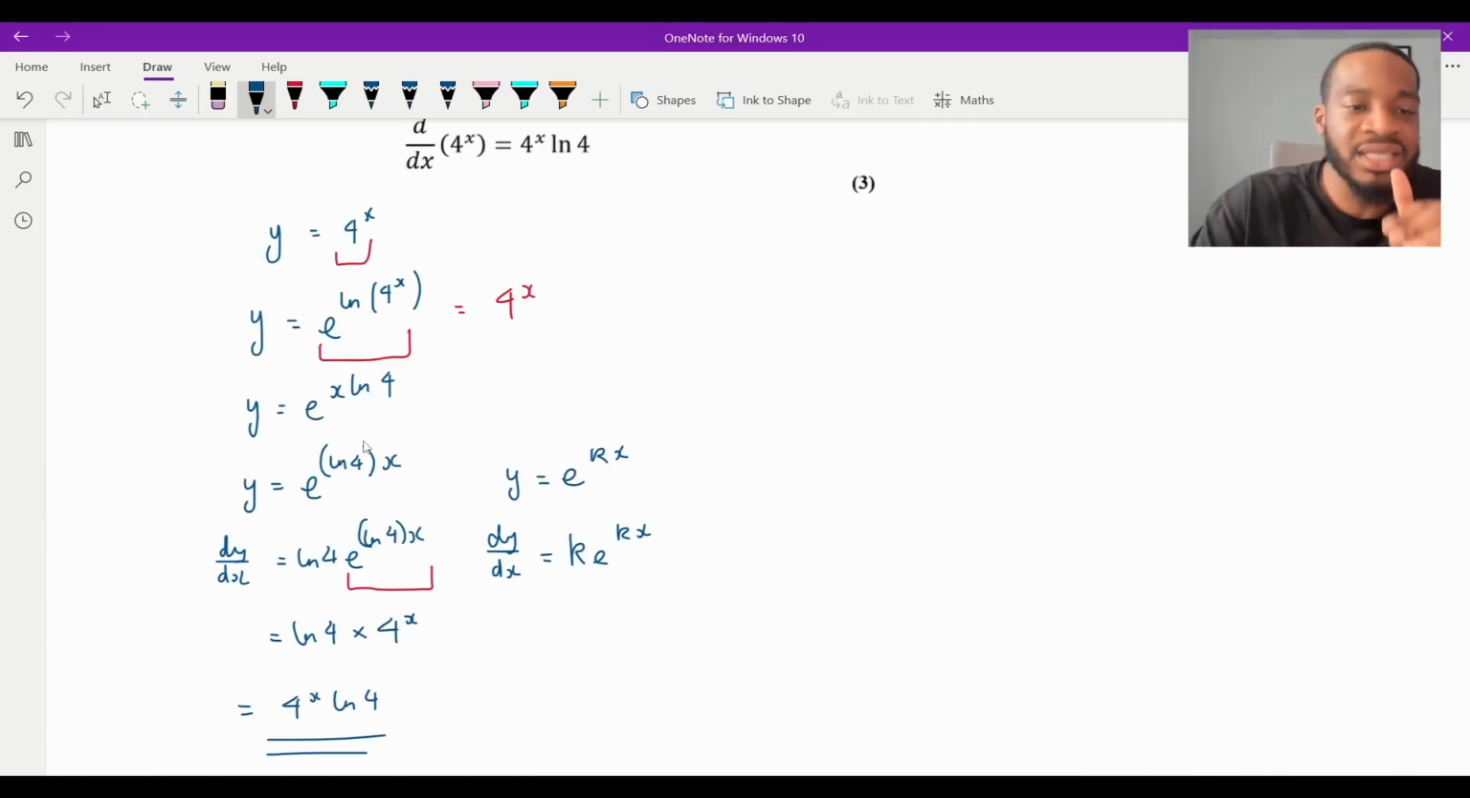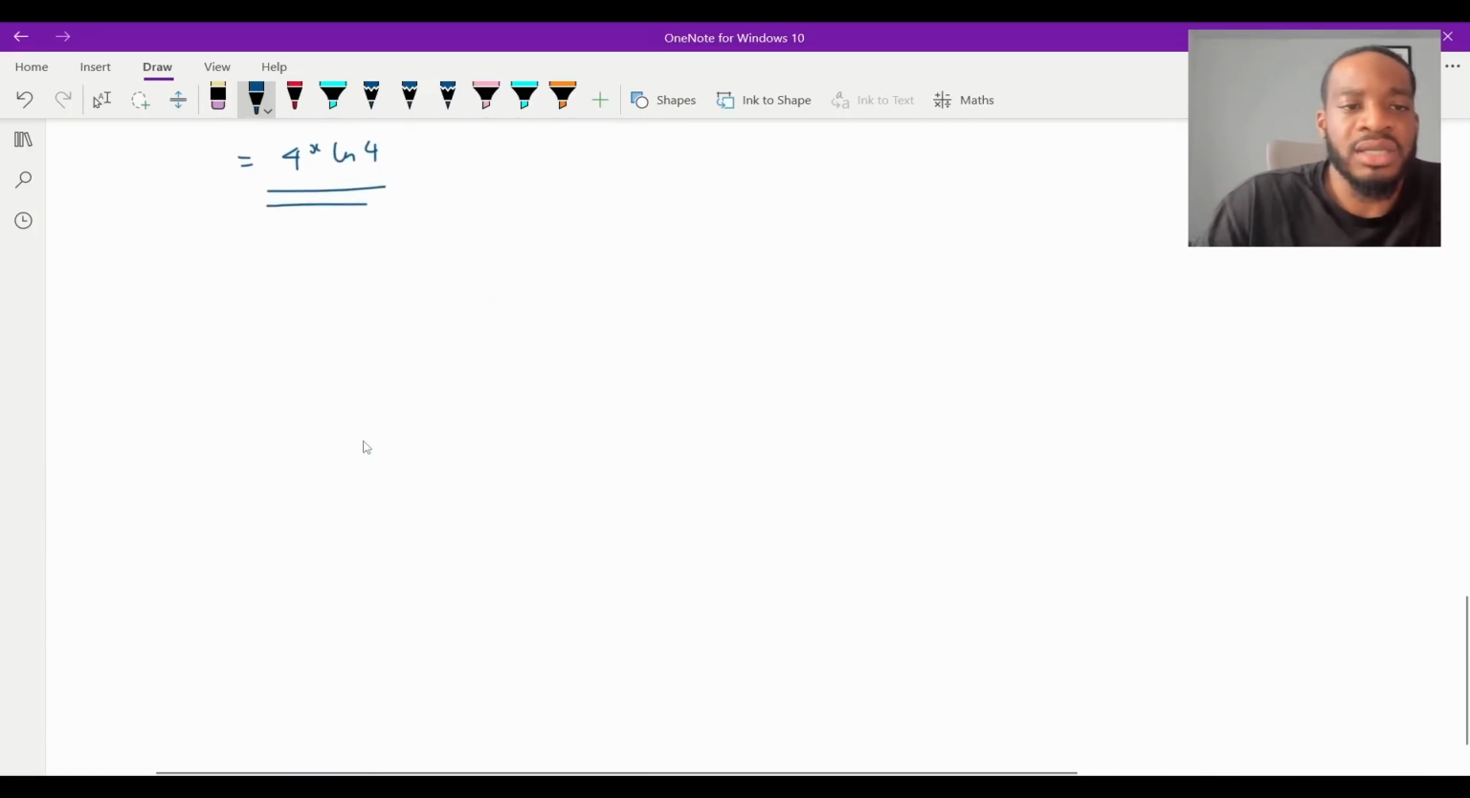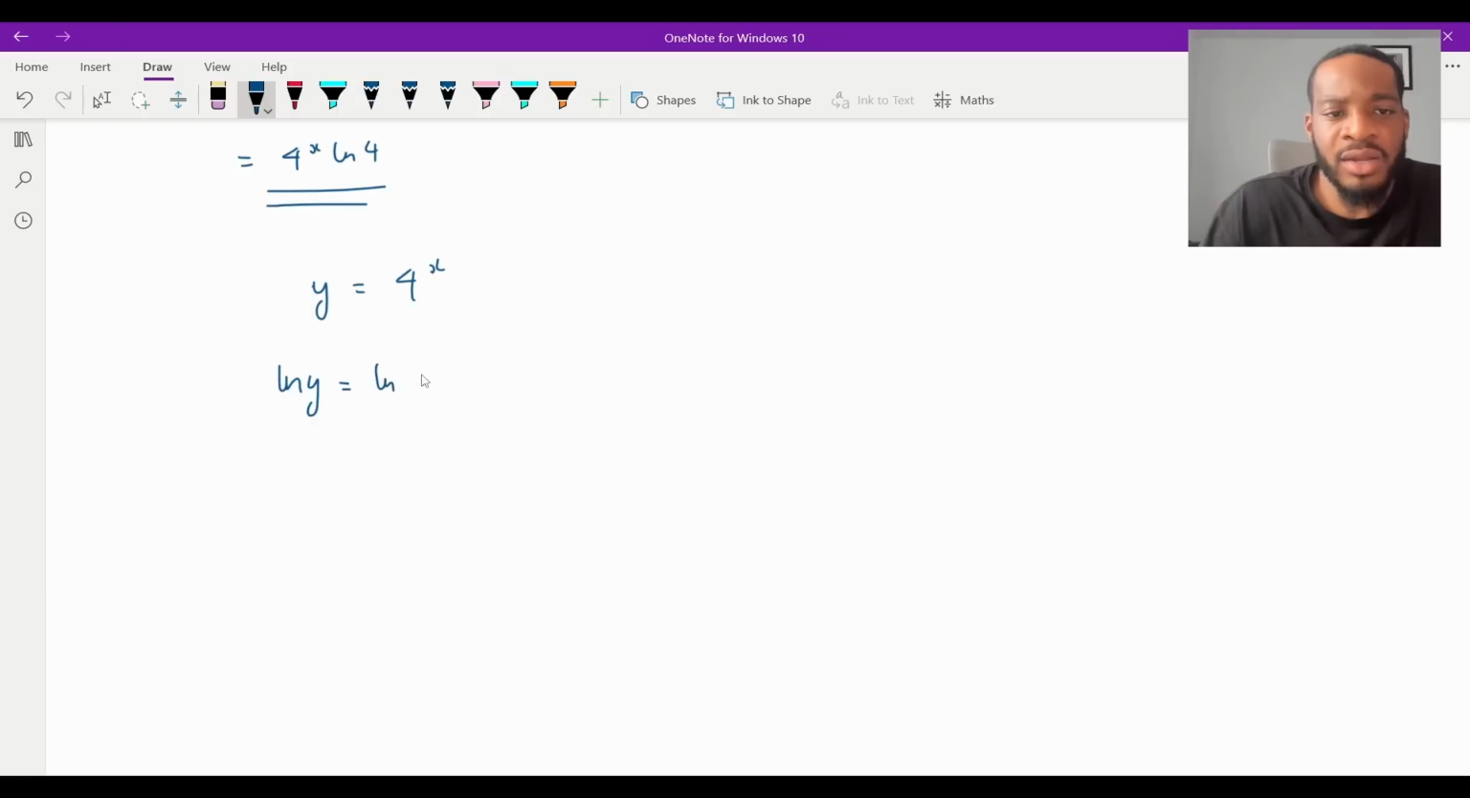I just wanted to test this type of way. So by taking logarithms, how would you do it? I'll do it underneath here. Again, I'm going to set y equal to 4 to the x. We're going to take the natural logs of both sides, so it's ln y is equal to the ln of 4 to the x. And then I'm going to use my log rules to bring that x to the front. So it's ln y is equal to x ln 4.